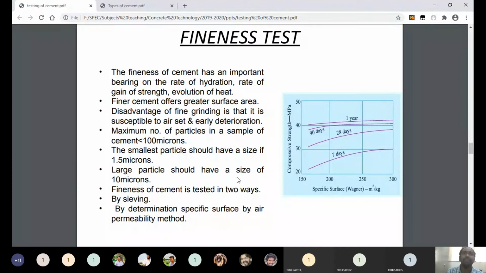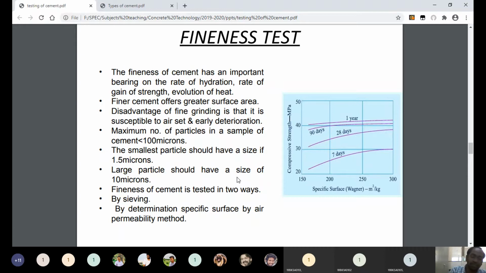The particles whose size is less than 10 microns give 1 week strength. And the particles whose size is above 10 microns contribute strength to cement after a week. All these points you have to note down. I will tell you 4 points again, so note them down.